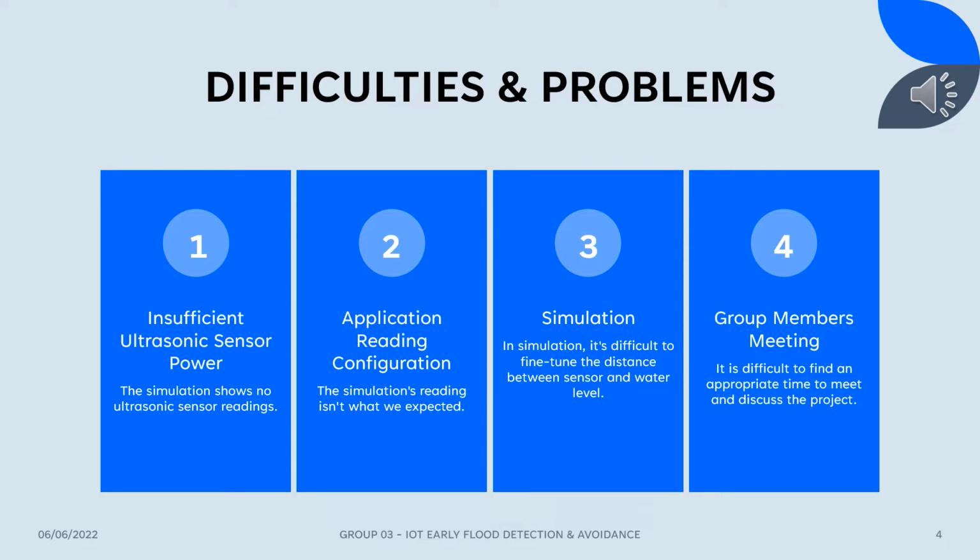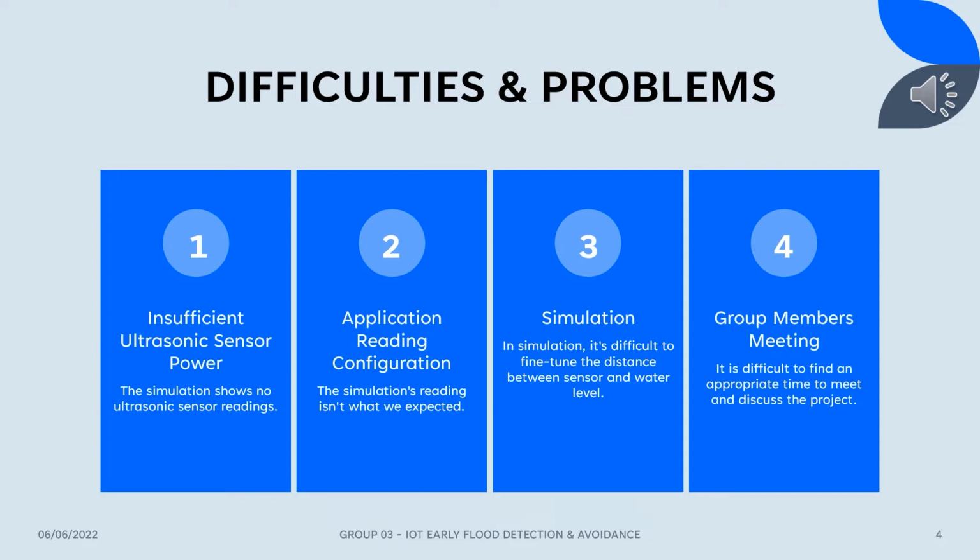Second is application reading configurations. During the simulation, we observed that the display reading differs from what we had anticipated. Initially, the reading indicated a lower percentage of water level. However, the condition had been determined to be dangerous. We were able to resolve the issue after modifying a single line of code within the Arduino IDE.